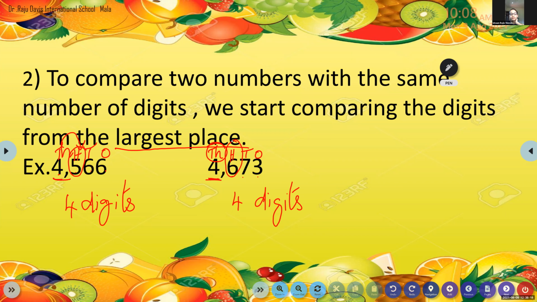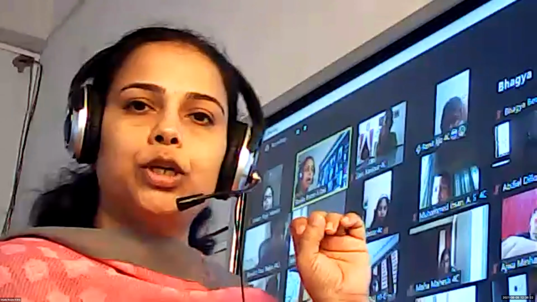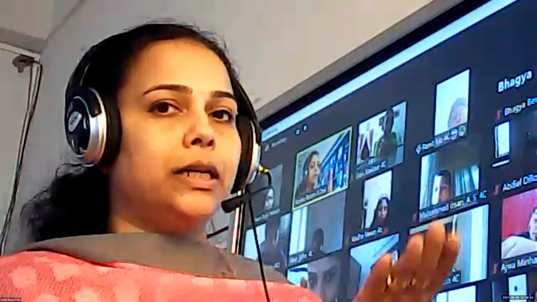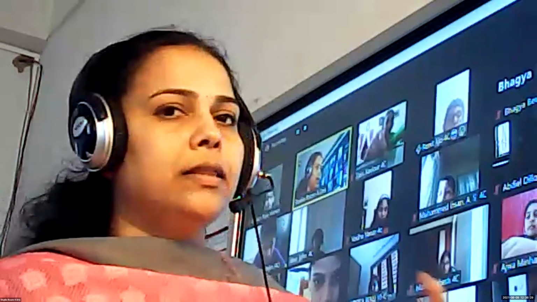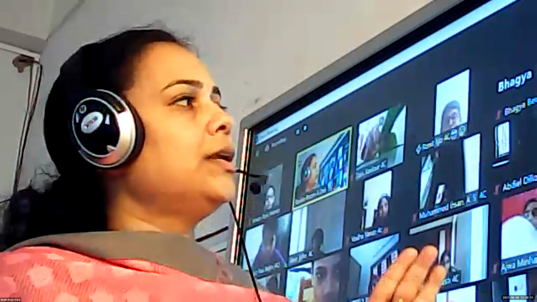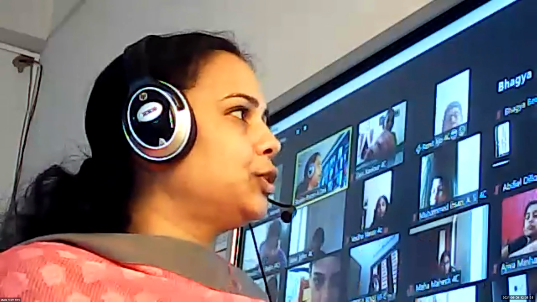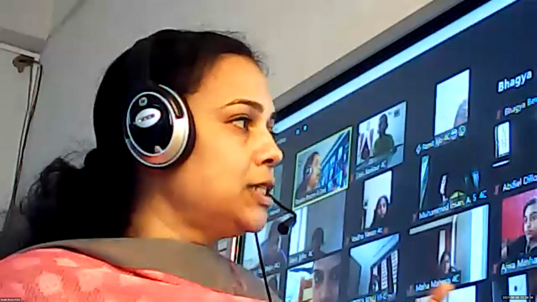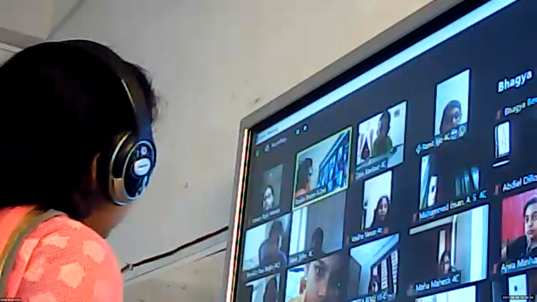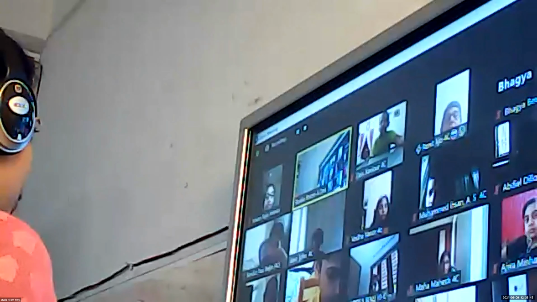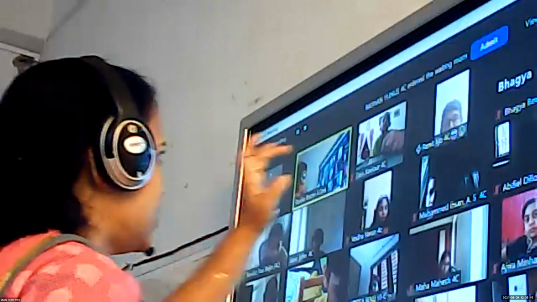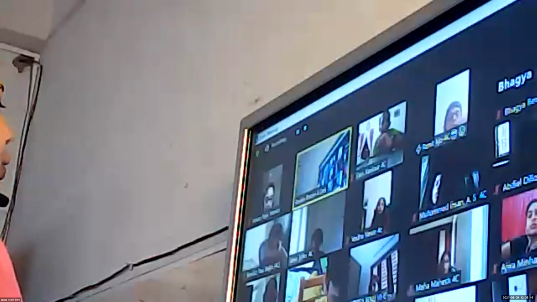Okay. So children, first step what we have to do? We have to count the number of digits. The number with the greater number of digits, that number is greater. Then if both the numbers have the same number of digits, what we have to do? We have to check the highest place value. If they are same, what we have to do? We have to go to the next highest place value. So here, which is the next highest place value? 100.